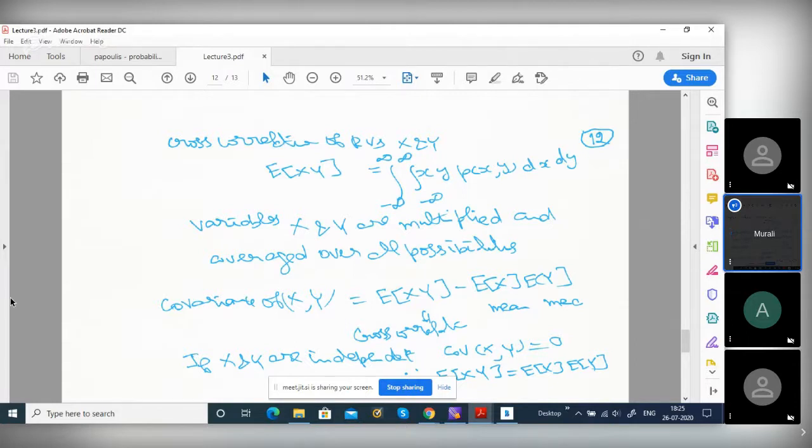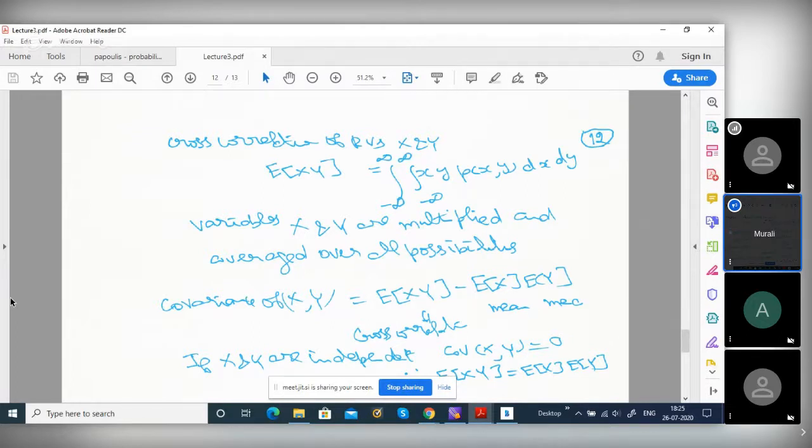Variables x and y are multiplied and averaged over all possibilities. Covariance is given by E of xy minus E of x into E of y. What is E of x? Mean. What is E of xy? Cross correlation, the average of the product of x and y. That is called covariance.